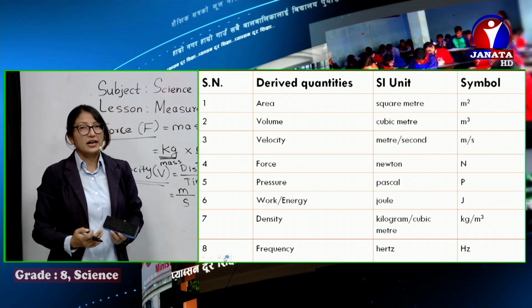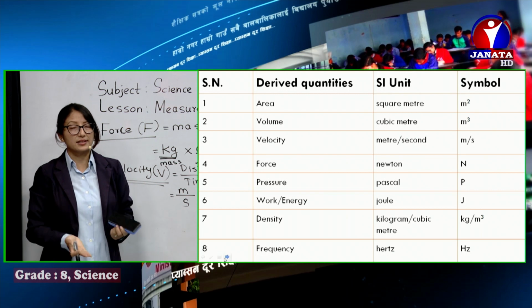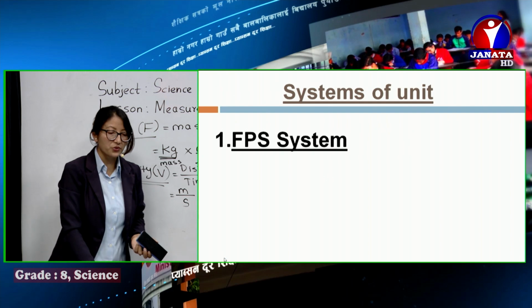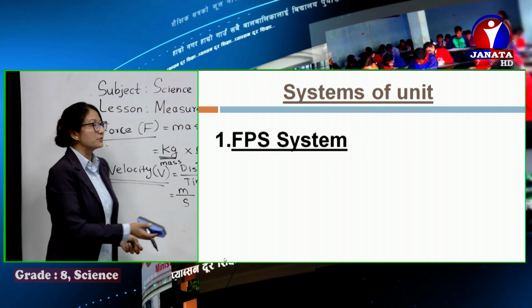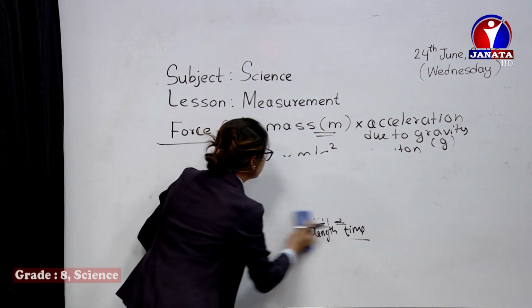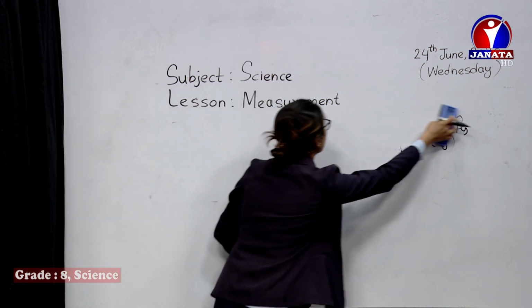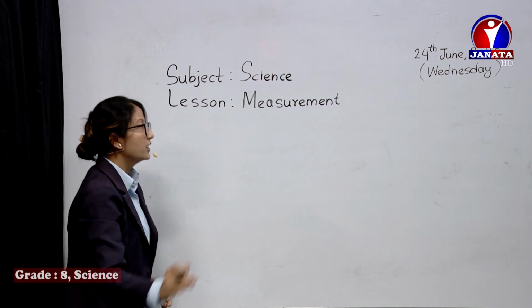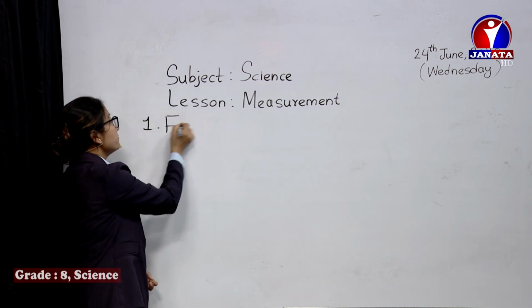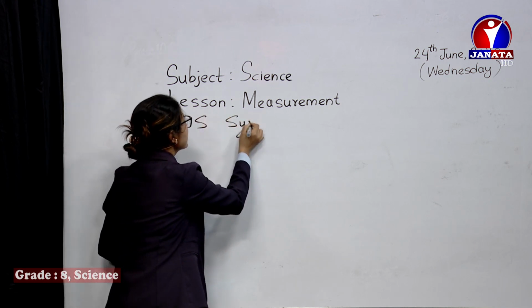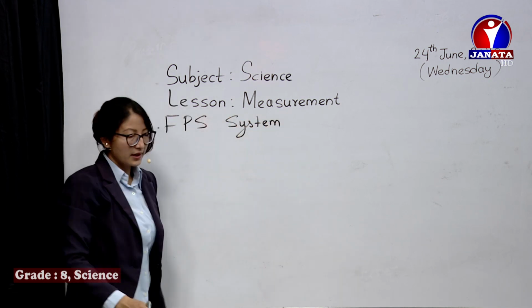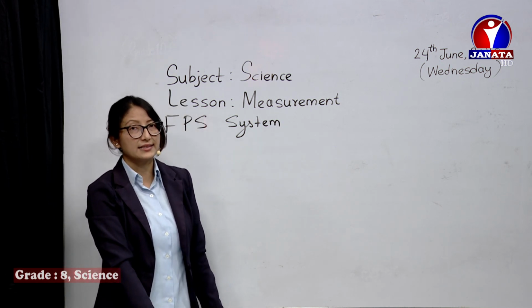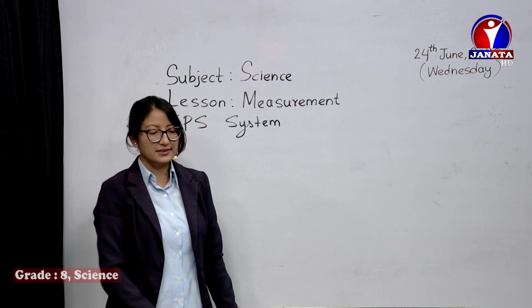Now we have already revised and explained derived units, so we move to the next topic. Today we are going to learn about different systems of unit. In previous classes you might have already learnt about them. The first is the FPS system, which you learned about in class 6 and class 7. This is simply revision plus slight explanation.